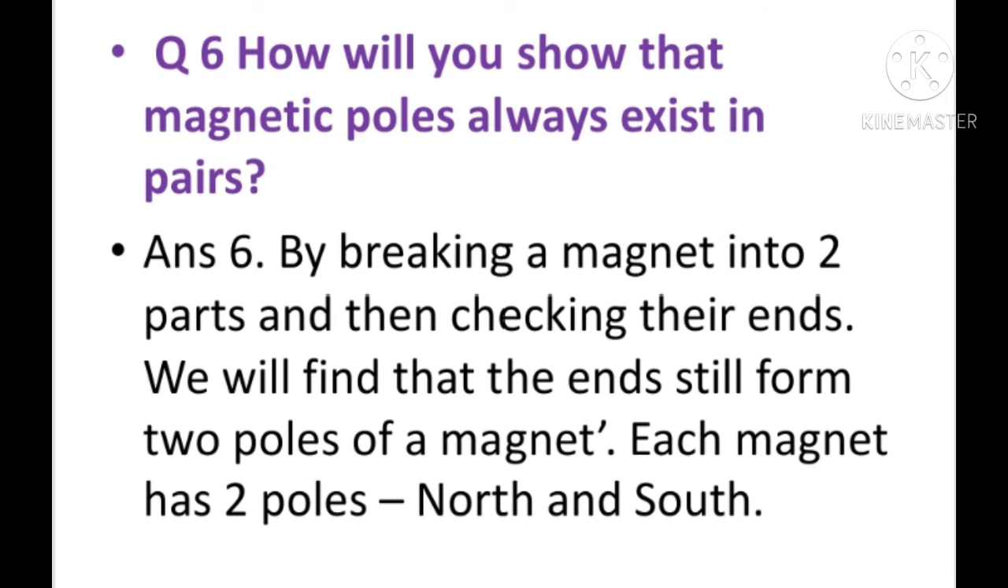Question 6. How will you show that magnetic poles always exist in pairs? Its answer is by breaking a magnet into two parts. When we break a magnet into two parts and check their ends, we will find that the ends still form two poles of the magnet. Each magnet has two poles, north and south. We can't separate the north and south poles of a magnet.